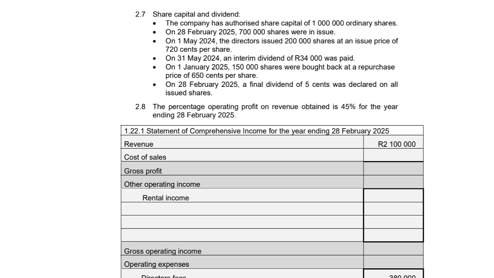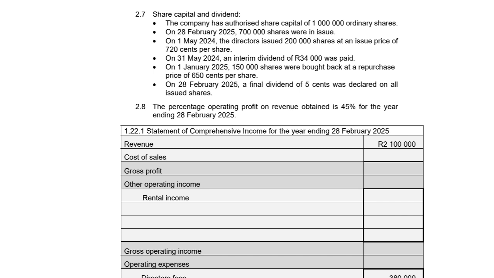2.7. Share capital and dividend. The company has authorized share capital of 1 million ordinary shares. On 28 February 2025, 700,000 shares were in issue. On 1 May 2024, the directors issued 200,000 shares at an issue price of 720 cents per share.